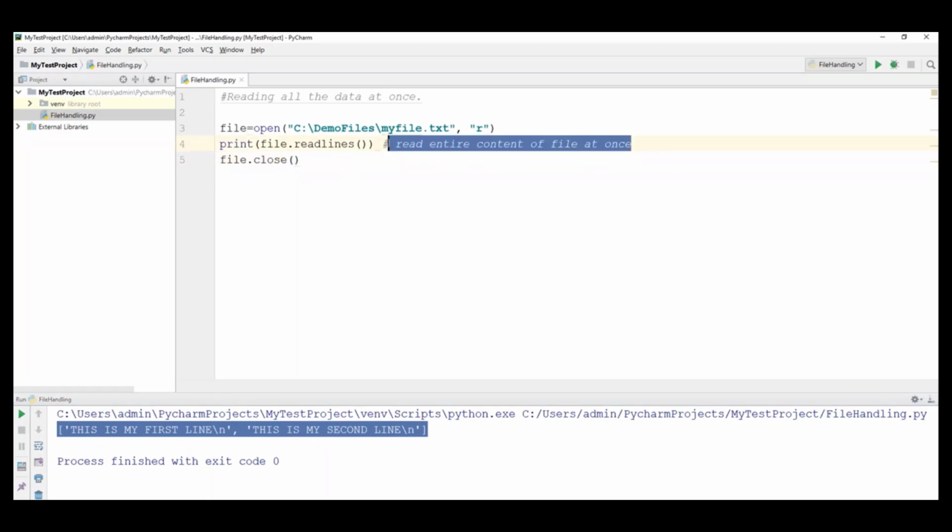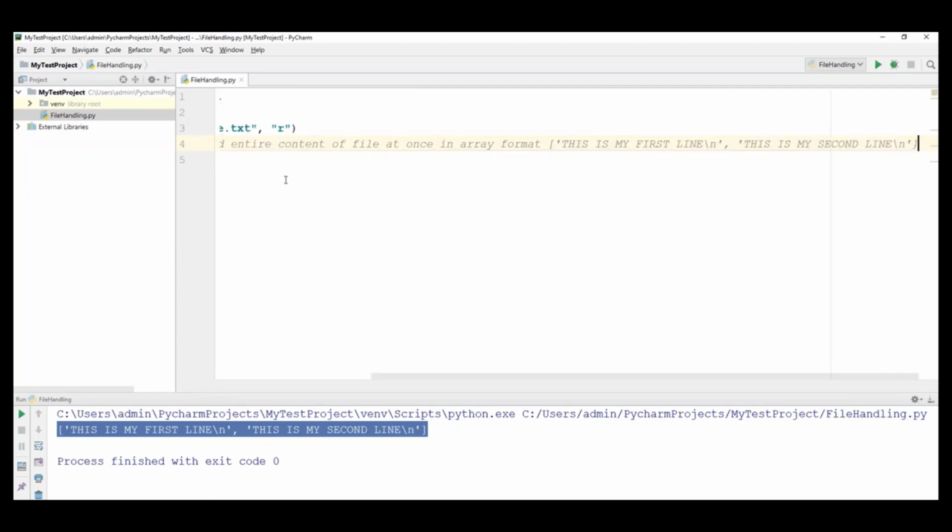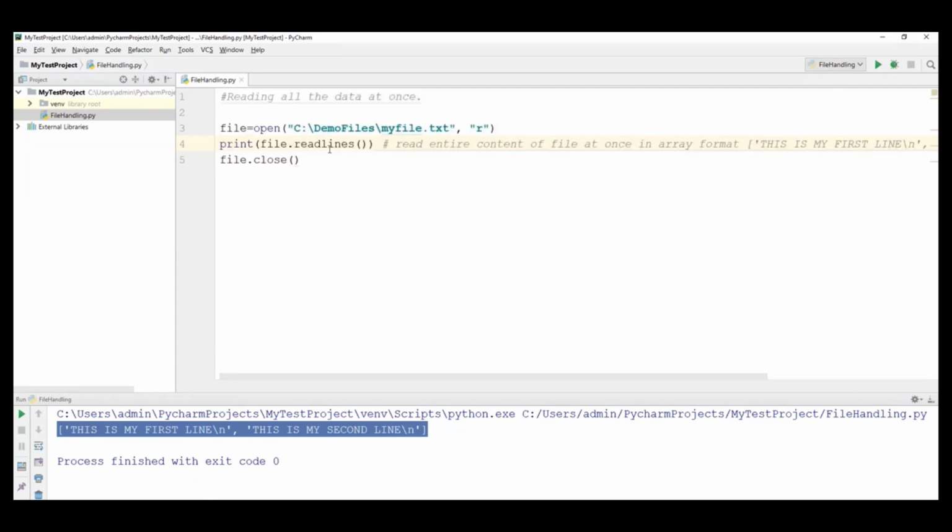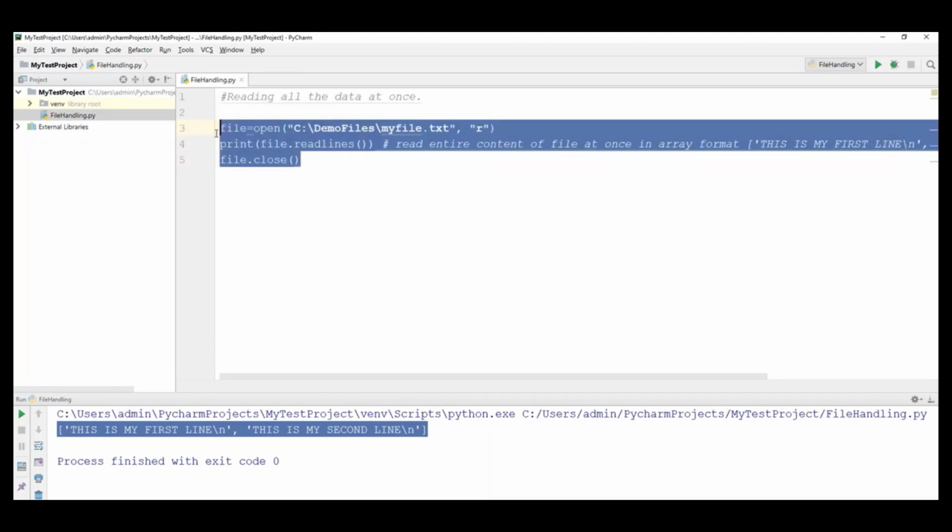So this is the difference: read gets the entire content of the file at once, whereas readlines will get all the lines in an array. Every line will be considered as one element in the array. All right, so that is about readlines.